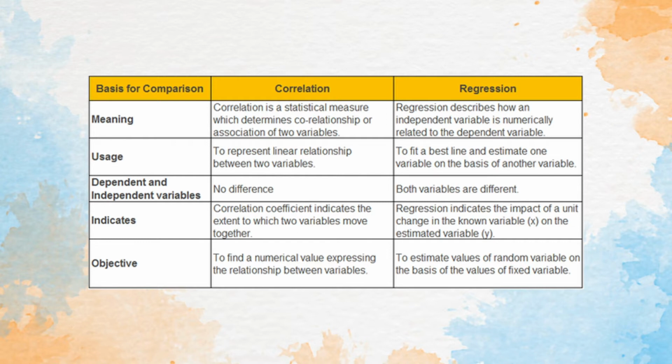In correlation, there is no difference between dependent and independent variables. As far as regression analysis is concerned, both variables are different. You have the dependent variable, which can be quoted as y, and you have the independent variable, which can be quoted as x. The correlation coefficient indicates the extent to which two variables move together, whereas regression indicates the impact of a unit change in the known variable x on the estimated variable y. So objectives are to find a numerical value expressing the relationship between variables and to estimate values of a random variable on the basis of the values of a fixed variable. So this is the difference between the two.